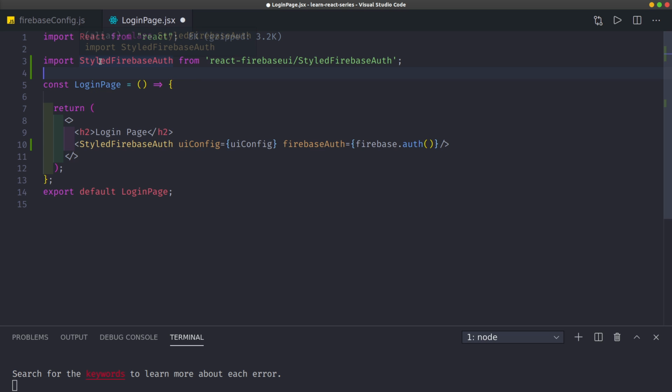Then from ./config/firebase config. Hopefully everything is okay. What's happening here? Oh, this.